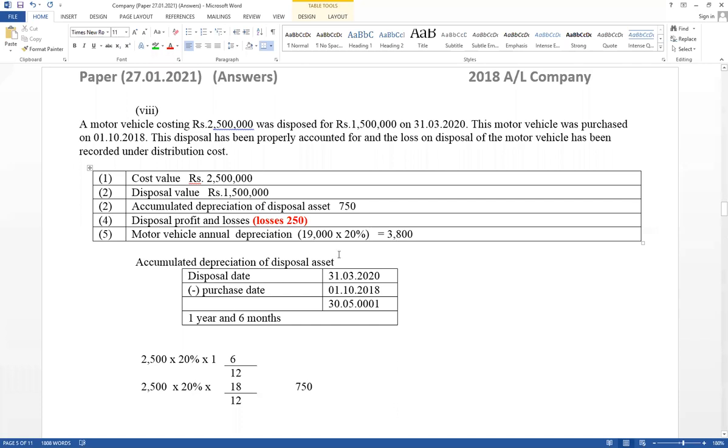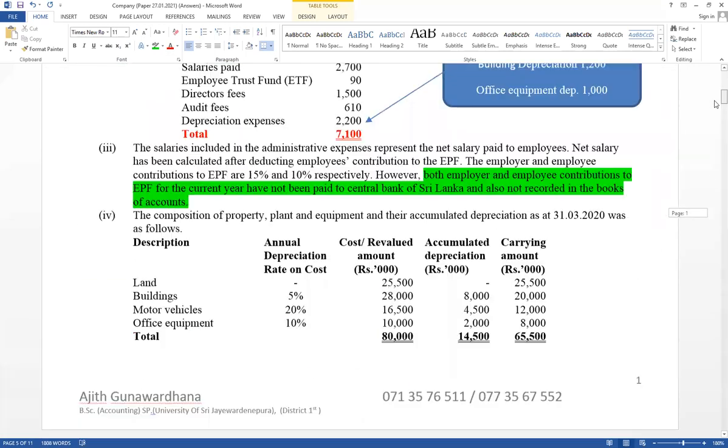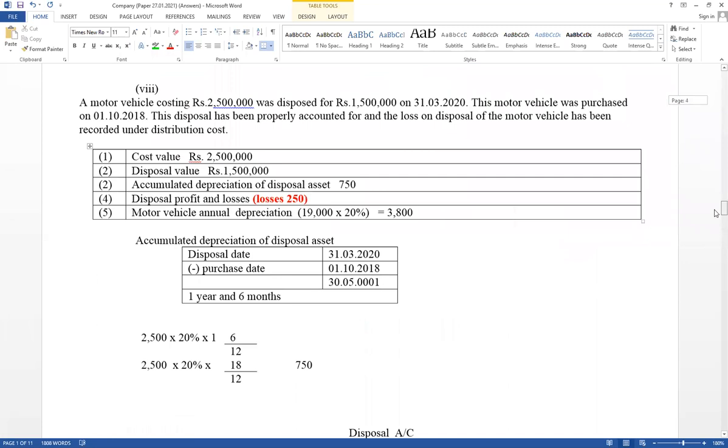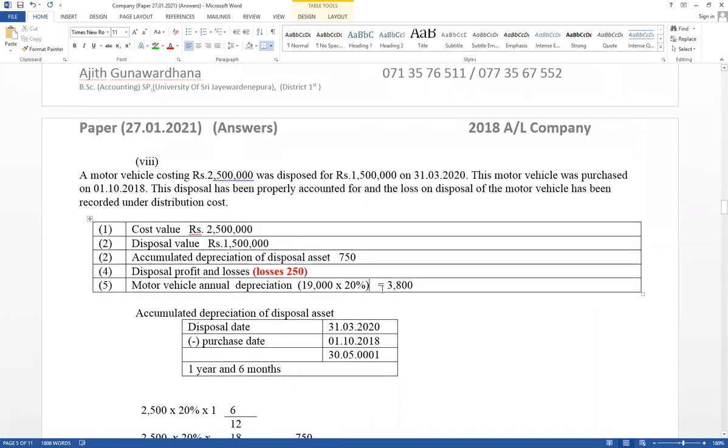Therefore, the opening balance has not been given, so the closing balance should be used to calculate it. The disposal asset was also available, so it cannot be calculated based on 16,500. It has given motor vehicle 16,500 here. This is the closing balance, available after deducting the cost value of the disposal asset. Therefore, opening balance equals 19,000. Therefore, annual depreciation of motor vehicle equals 3,800.